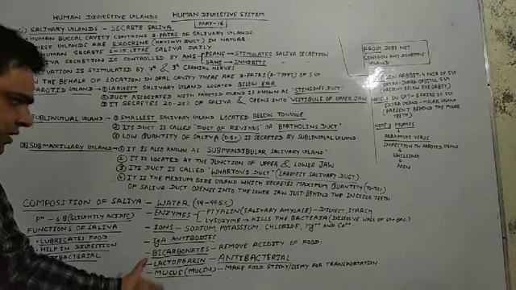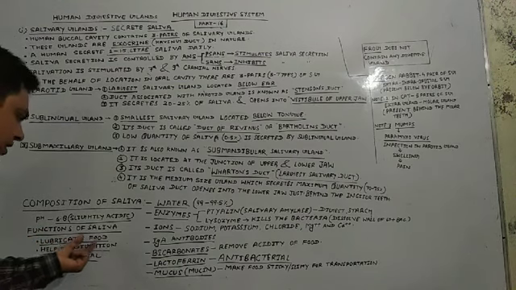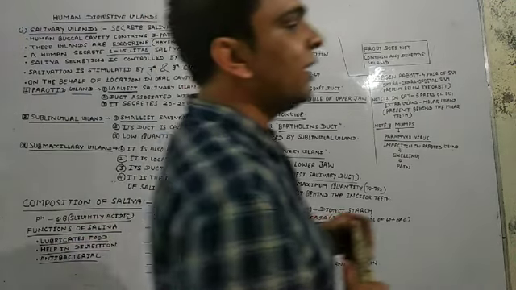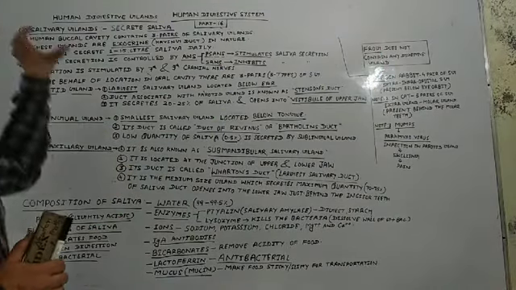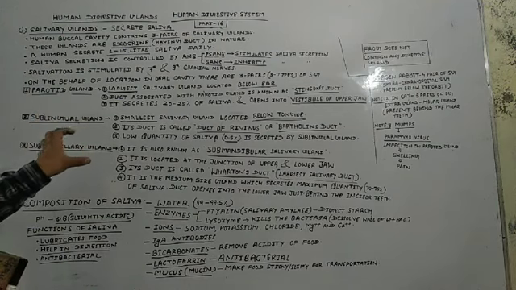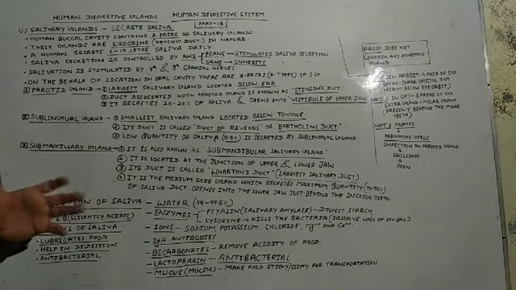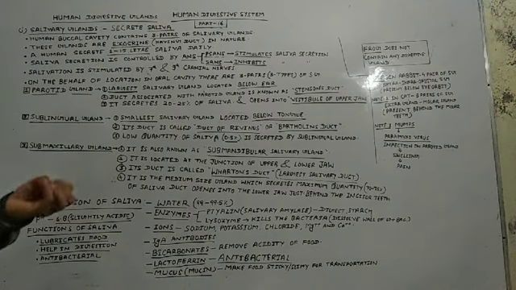Come to the functions of saliva. Here there are functions I have already discussed, but some important functions are not yet described by me. I describe here the functions of saliva. First, it helps to lubricate food. It helps to lubricate foods. That's why food is easily shifted to the next organ of our digestive system. So saliva acts on the masticated food, which is chewed by our teeth.